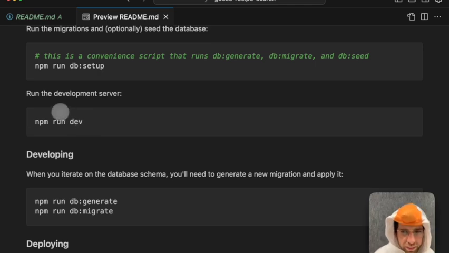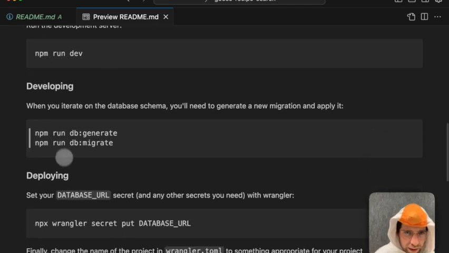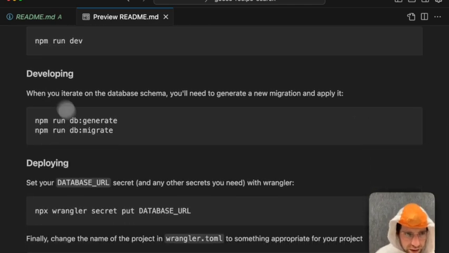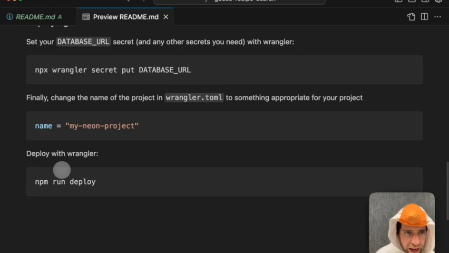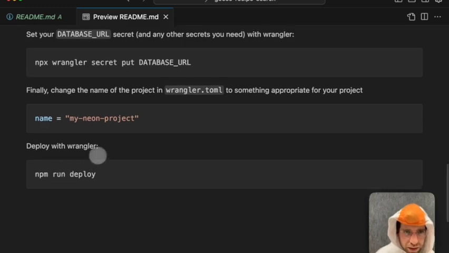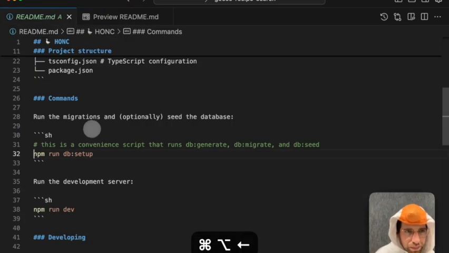Why doesn't it say pnpm? I'm using pnpm. That's ridiculous. And yeah, I already ran this. That's why my API is running. Isn't that cool? And I got some instructions for as you're developing and when you want to actually deploy your app and all that kind of stuff. So that's cool.